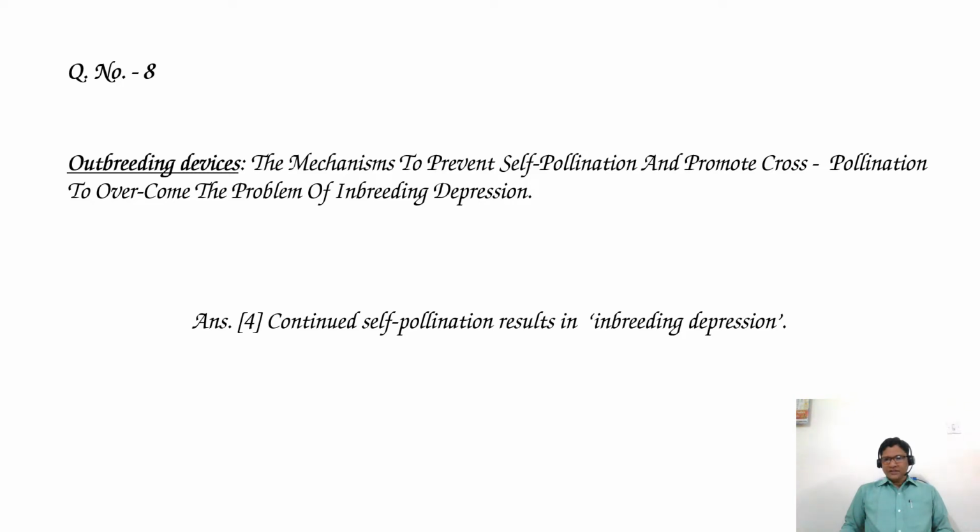To overcome this inbreeding depression, the outbreeding devices are helpful to prevent self-pollination. The outbreeding devices are dicliny, heterostyly, and herkogamy. So these are the examples of outbreeding devices. They are helpful to prevent self-pollination to overcome this inbreeding depression.